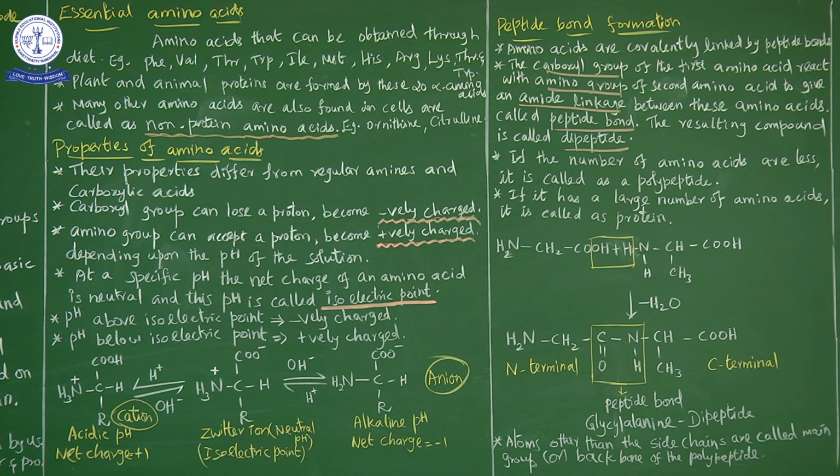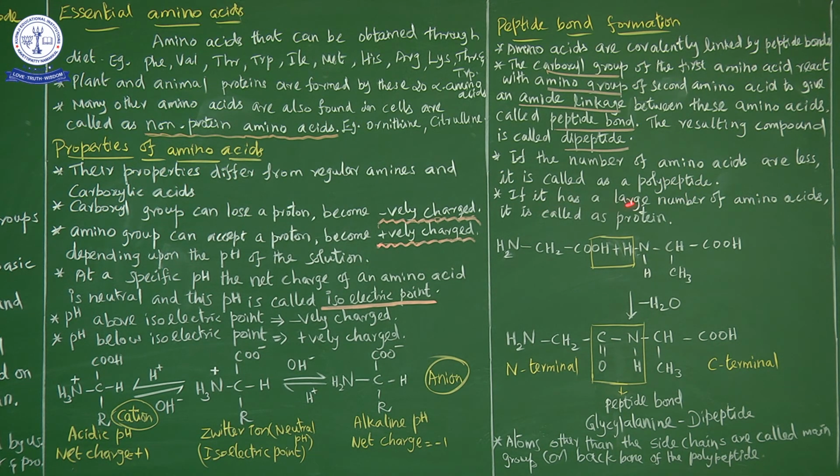Depending on the number of amino acids present in the protein, those are classified as dipeptide, tripeptide, tetrapeptide, pentapeptide. If the number of amino acids is small, it is called a polypeptide. That means only a minimum number of amino acids are present, linked by peptide bonds, and this is called a polypeptide. If the amino acids are few, we can say polypeptide.